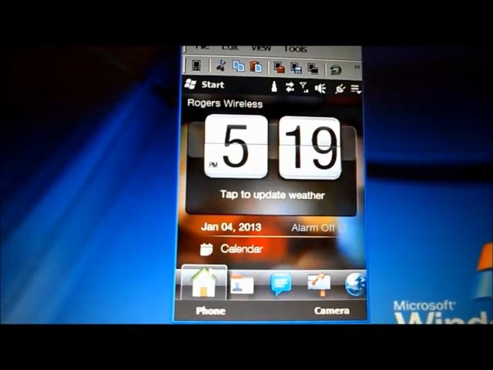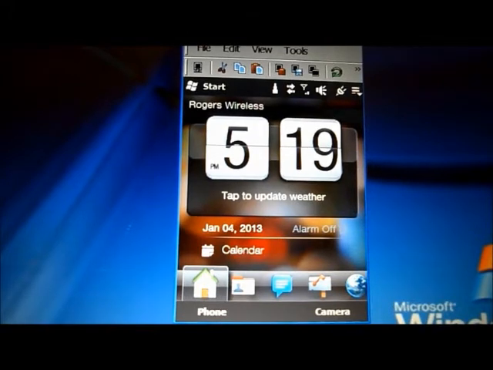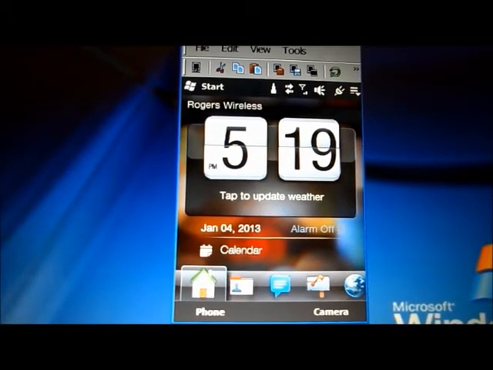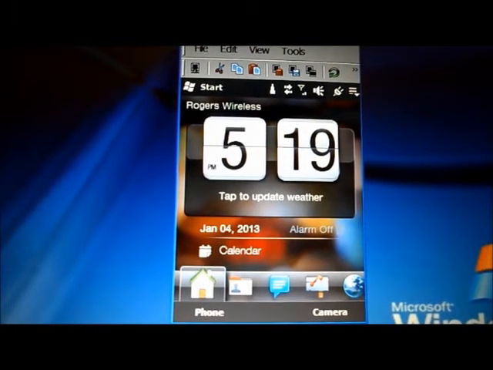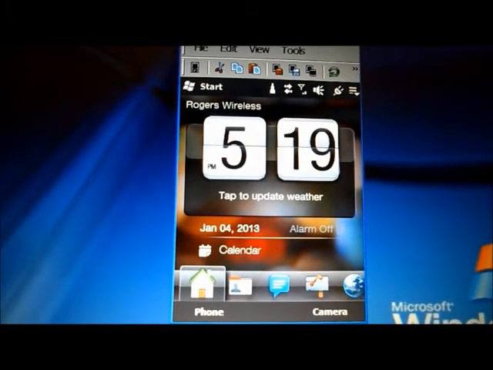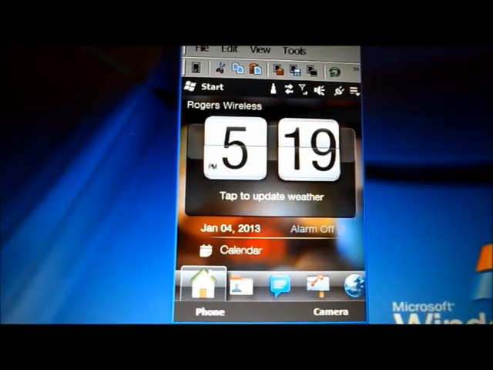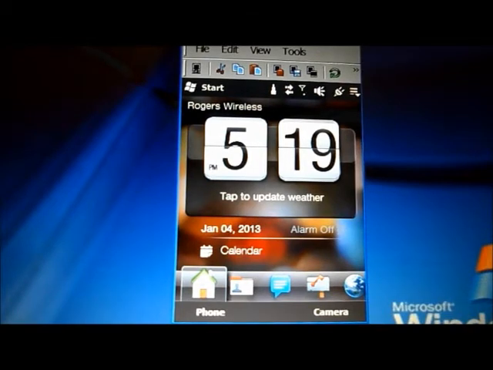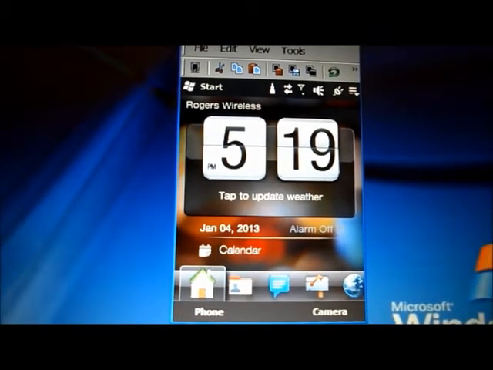Hello everyone, this is a quick tutorial on how to manually install Element's mobile client application on a Windows mobile device. If you're not sure if your device is compatible with mobile client, please contact Element for a list of supported devices. Okay, the one I'm using today will be an HTC Touch2 and I'll be installing mobile client with Touch2 on it.